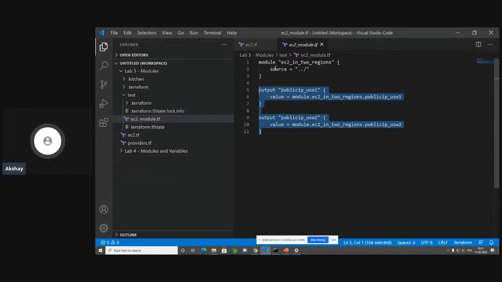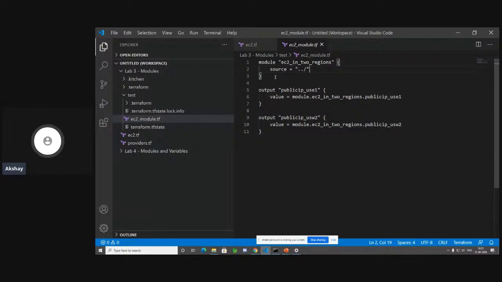So now let's take a moment to talk about this source directory over here. This source can either be something in your local directory, it can be pointed to your GitHub repo or your Bitbucket repo if you're using source version control with a specific release tag. Like it should be a tag that is called release-1 or release-2 and so on. Or you can also point it to Terraform registry.